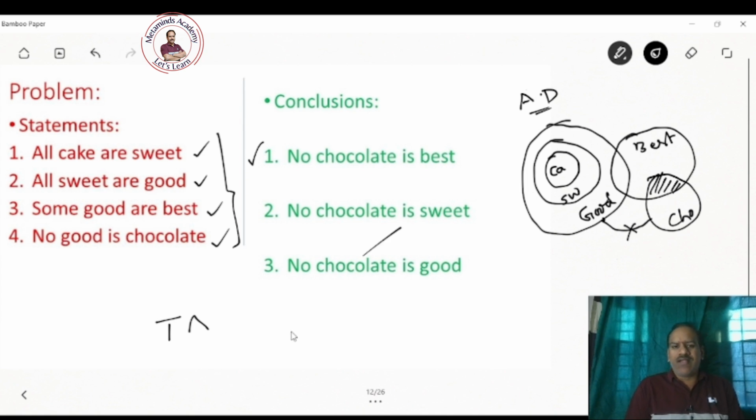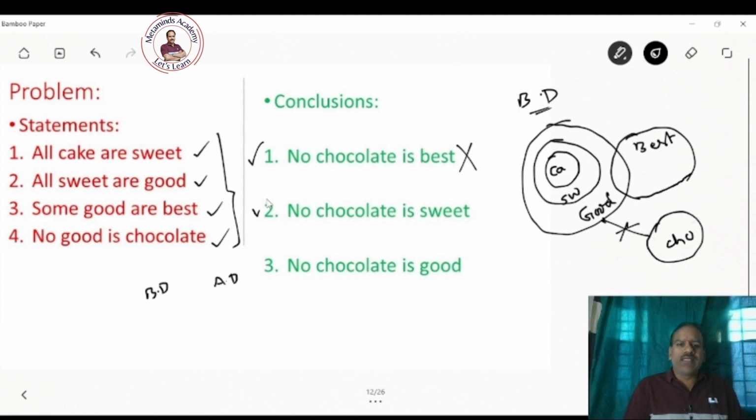So this is false. This is false in the alternative diagram. In the basic diagram, it is true. In the alternative diagram, it is false. As a result, it is false because it is an AND gate. Right? We use this symbol for AND gate, this symbol for OR gate. So this is false.